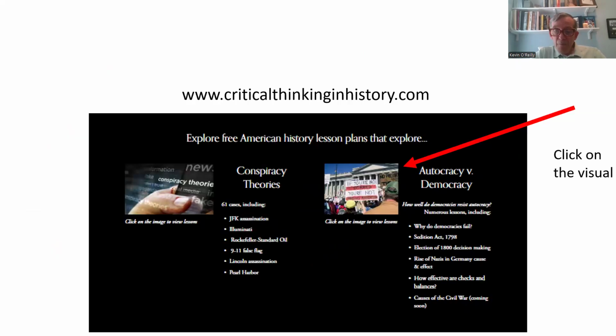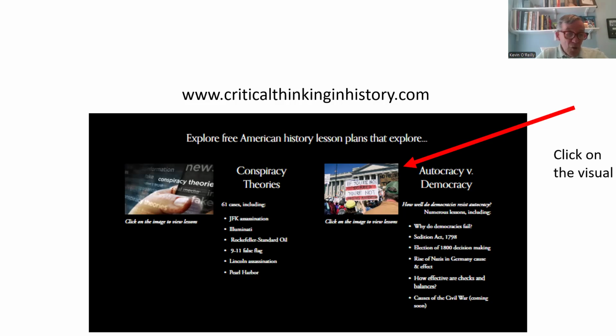I've pointed out with the red arrow, if you click down on the homepage to Autocracy versus Democracy, that visual, you'll see the lesson there, and you can see what you think. I want to say that this isn't about long-term dictatorships like Xi Jinping in China. This is about democracies that fall into autocracy.